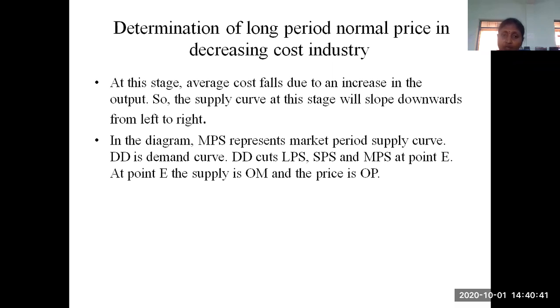The average cost incurred for that product is going to be reduced by 10 rupees or 20 rupees. So if I increase the production of that particular product, automatically the average cost is going to be reduced. That is the thing he is explaining. So average cost falls due to the increase in output. In this case, the supply curve at this stage will slope downwards from left to right. Here again we are explaining the thing by diagram.